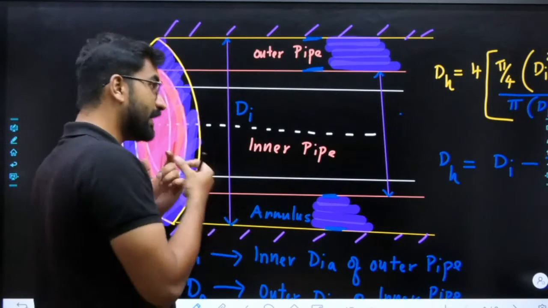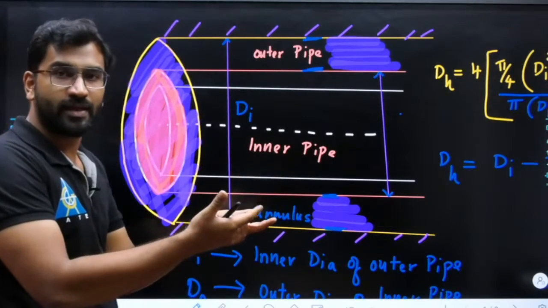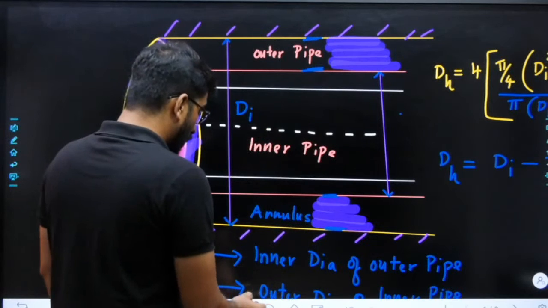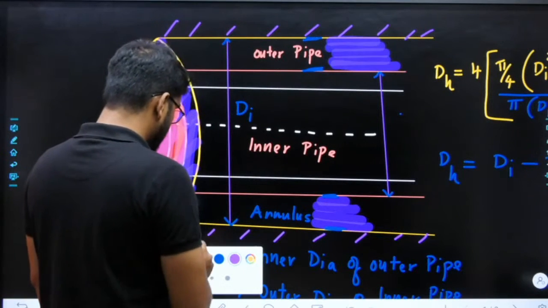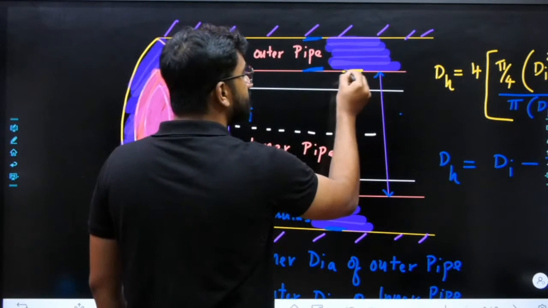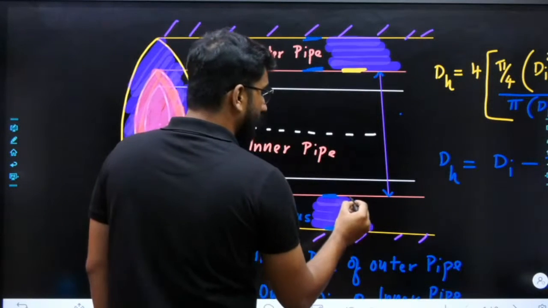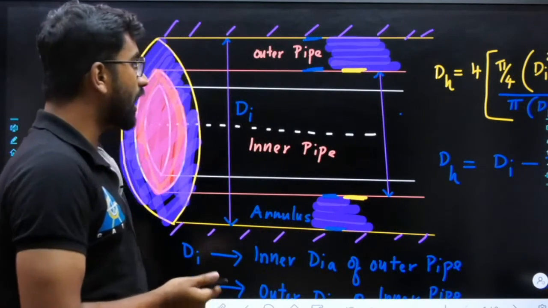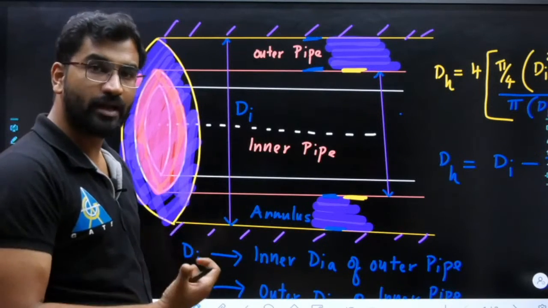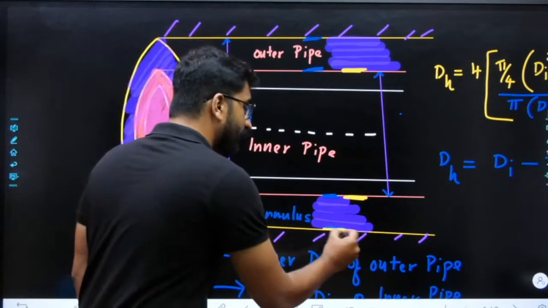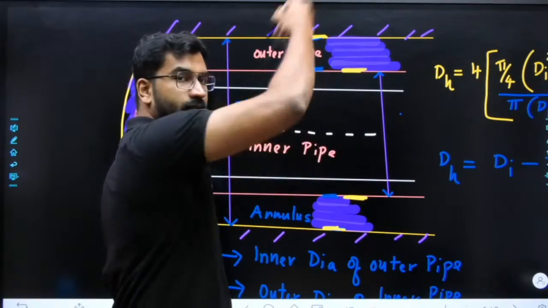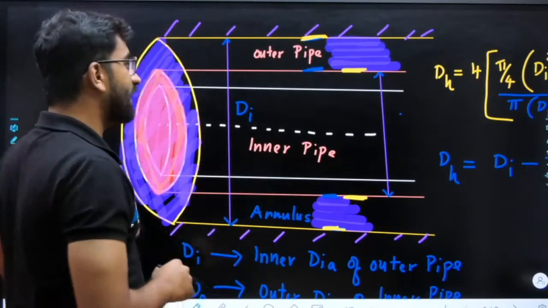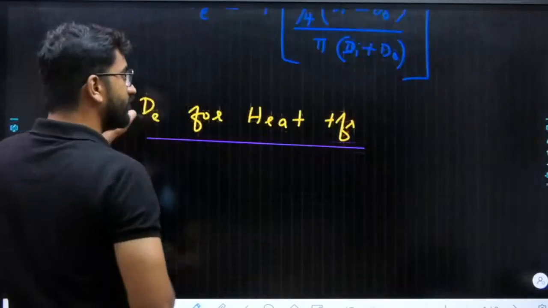For your annulus, the heated perimeter, as we say in heat transfer: only this surface will be heated. That is, only the outer diameter of the inner pipe will be heated, because this surface will not be heated as it is insulated. Clear? So we will have a change in the equation in case of heat transfer.